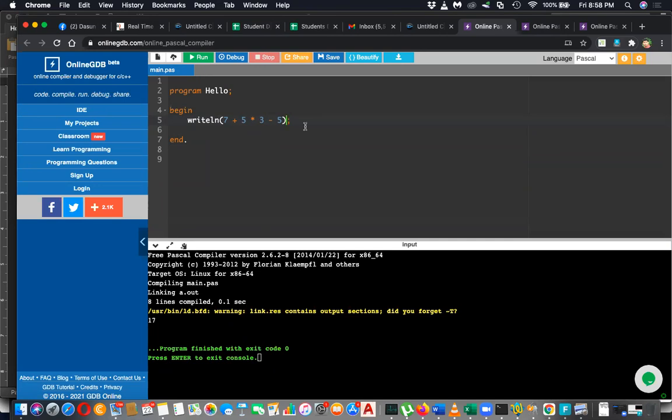You can write this down. First, this will happen. Let's mark this. The circled area will happen first. This is number 1.